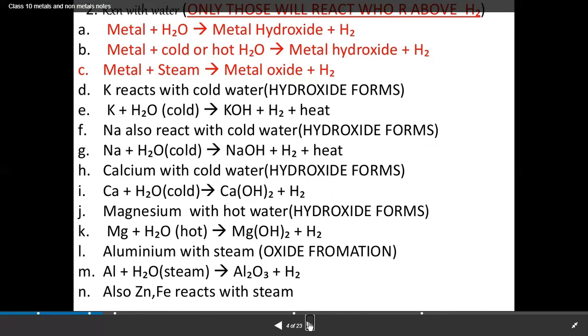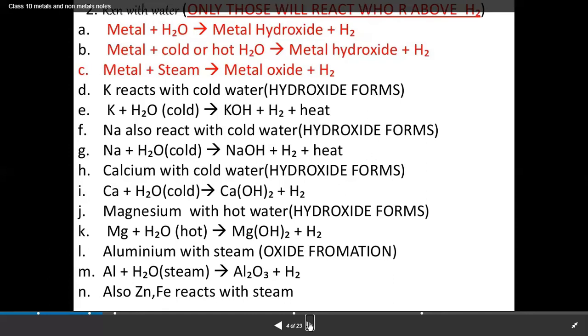Next, let's discuss how calcium reacts with cold water. When calcium reacts with water, it forms calcium hydroxide and liberates hydrogen gas. But here the calcium floats on the surface of the water. The reason is that bubbles of hydrogen gas stick to the calcium. As the gas is lighter than water, the calcium floats on the water.